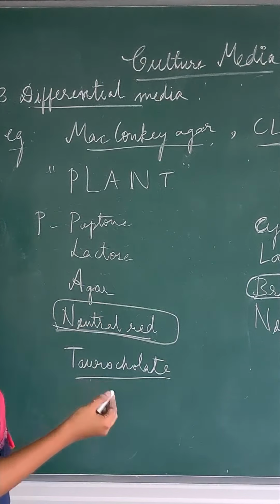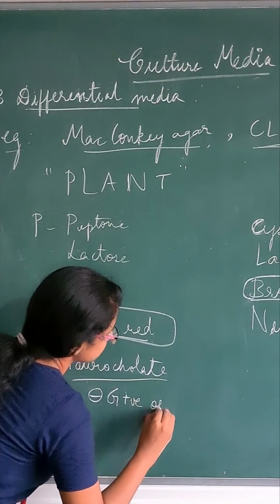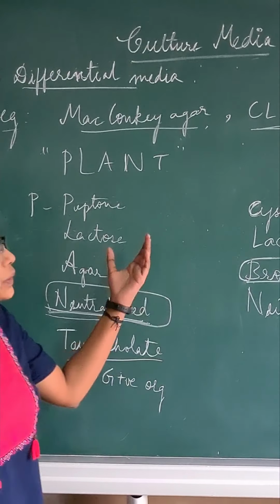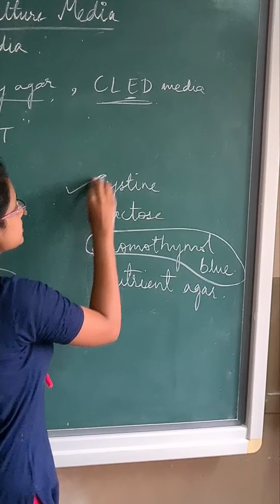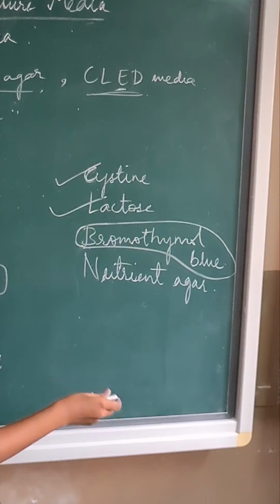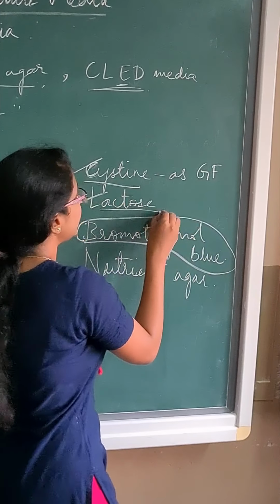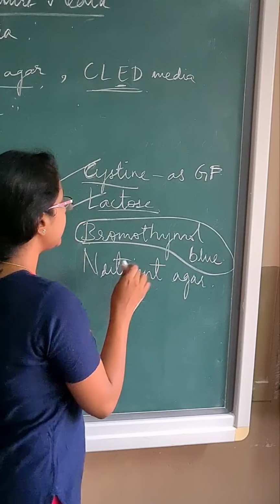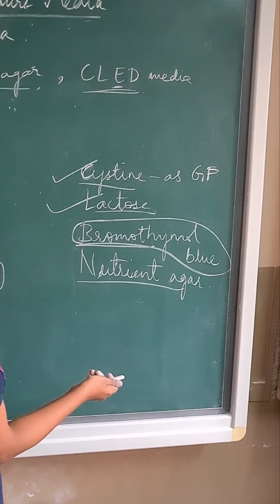Taurocholate is the bile salt which inhibits the gram-positive organisms. Here the indicator used is neutral red. Now coming to CLED. The CLED contains the main constituents of cysteine and lactose. Cysteine acts as growth factor and lactose is the substrate for fermentation. The indicator used is bromothymol blue and nutrient agar is the content.